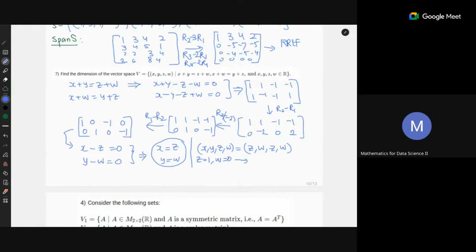You will get 1, 0, 1, 0. And when you put z equal to 0, w equal to 1, you will get 0, 1, 0, 1. All right, so how many basis vectors are there? 2. So what will be the dimension? 2, sir. All right. Got it? There is nothing difficult about it.